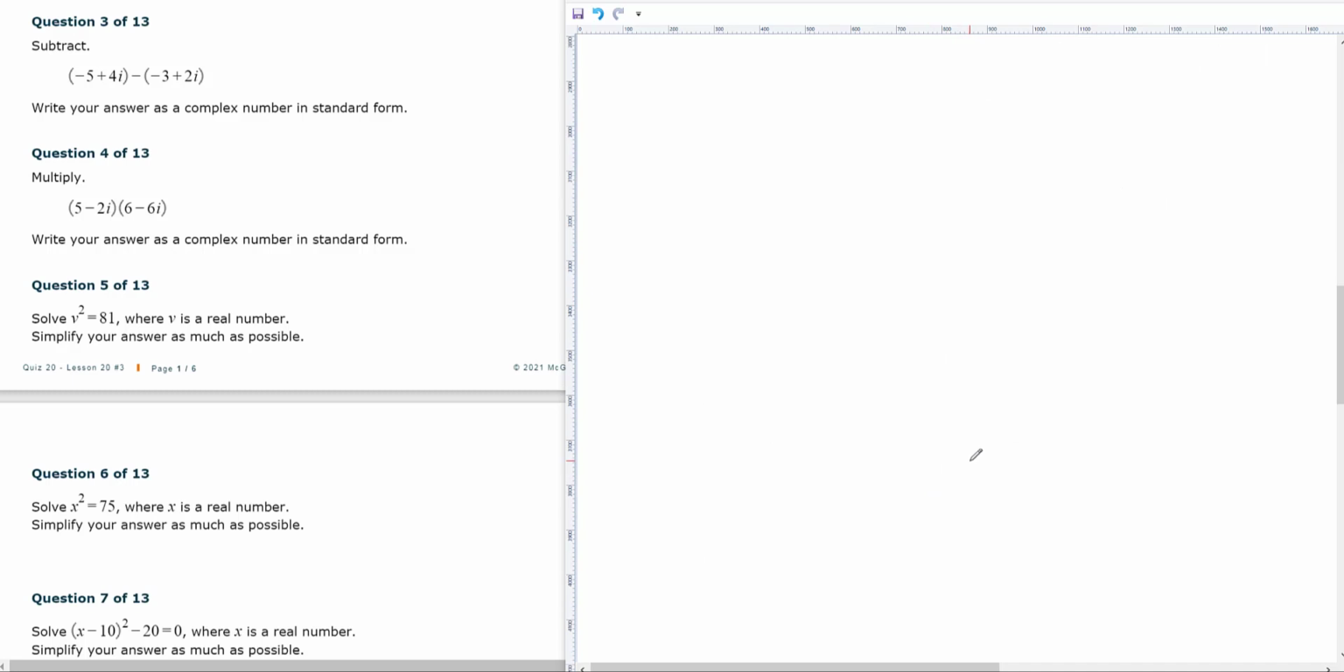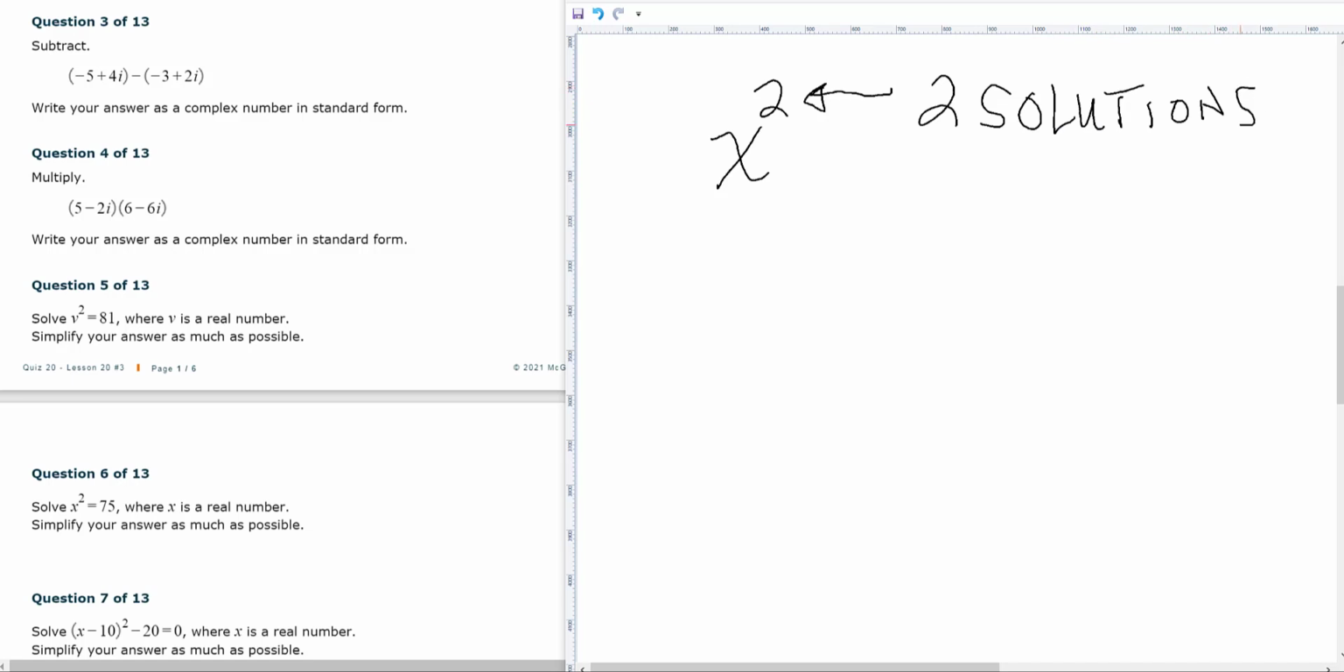Now the main reason we need imaginary numbers is because we know that when you have an x squared in an equation, this exponent tells you that there are two solutions. So every time we have an x squared in an equation, we're looking for two answers.